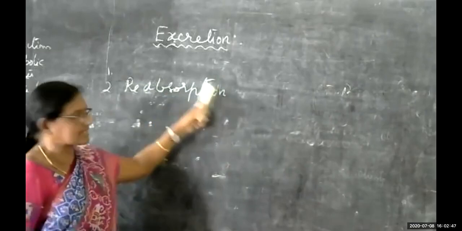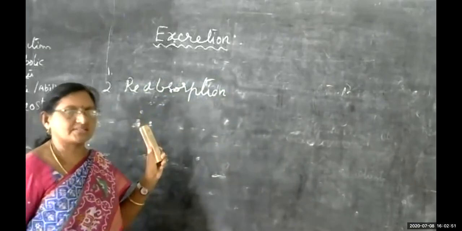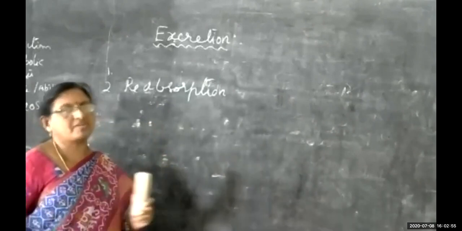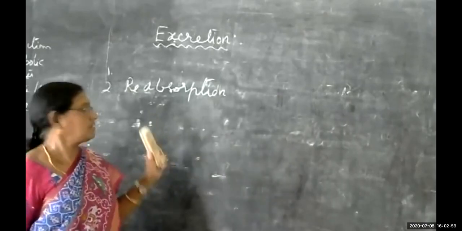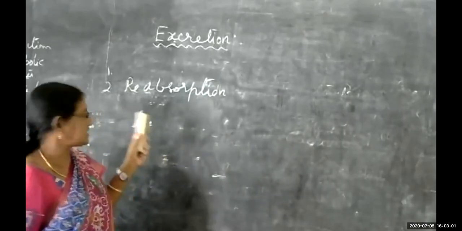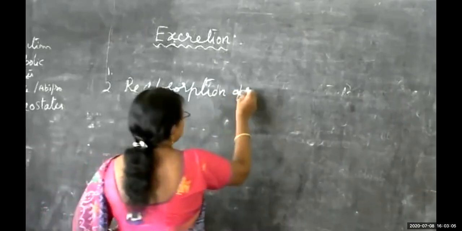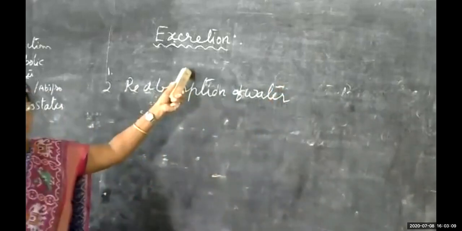During the excretory process, at some areas the water will be recollected. All the water will not be excreted out from our body. Some amount of water which is essential to our body is reabsorbed. So reabsorption of water will be there with the help of the excretory system.